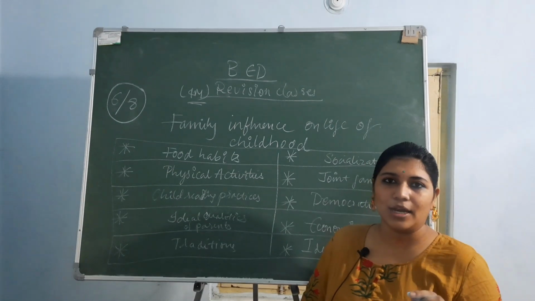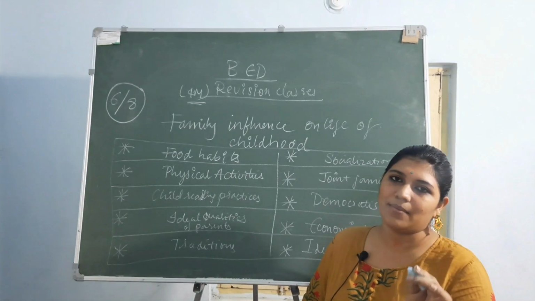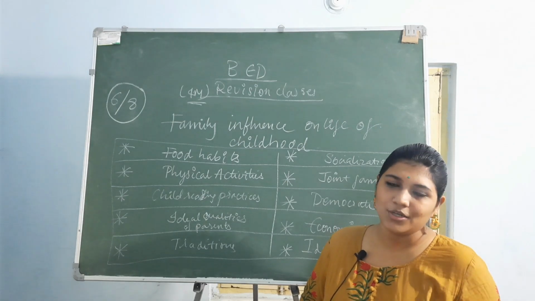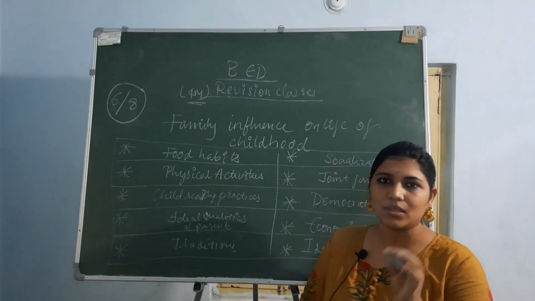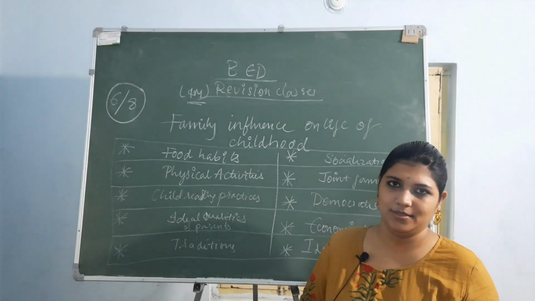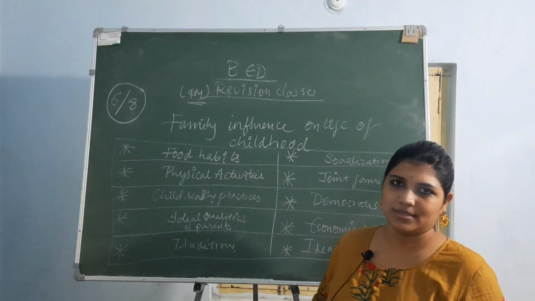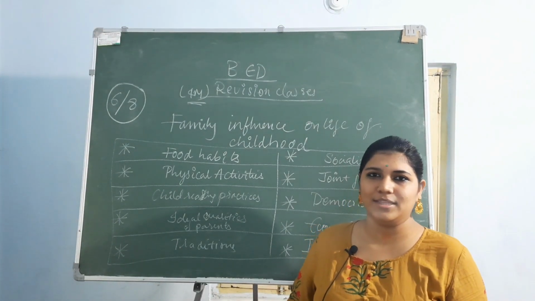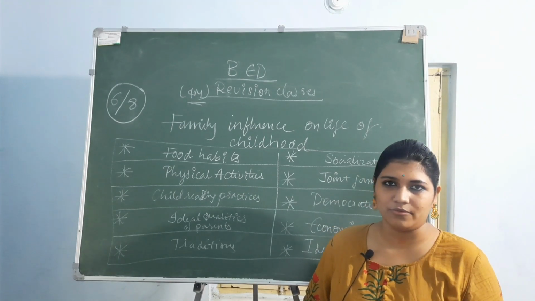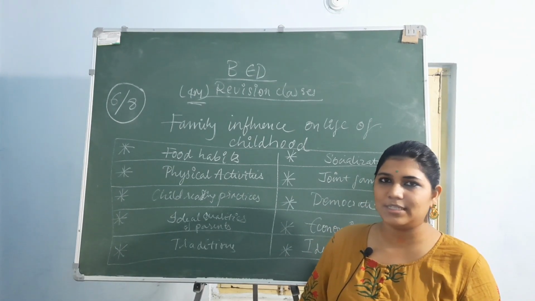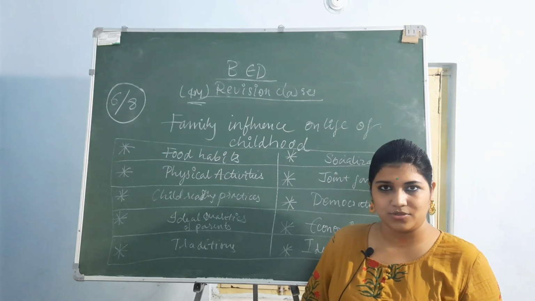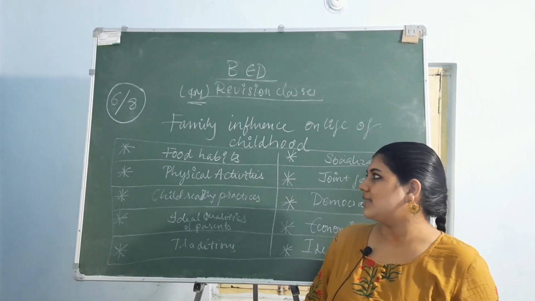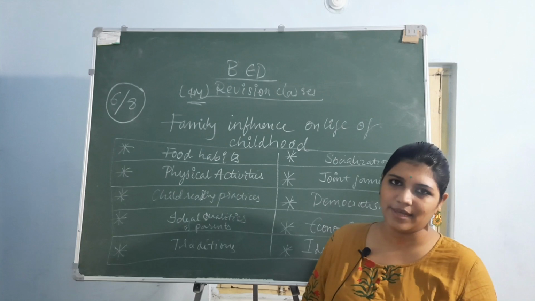So there are 10 characteristics of the family's habits that influence children, and what kind of habits they should be in order to make the children idealistic persons. Firstly, food habits. In this stage of childhood, they don't like healthy food; they always tend to have junk food. Yes or no? Mostly they will be asking for cakes, pastries, juices, ice creams and all. They are fond of those things, and they are not at all habituated to healthy foods.